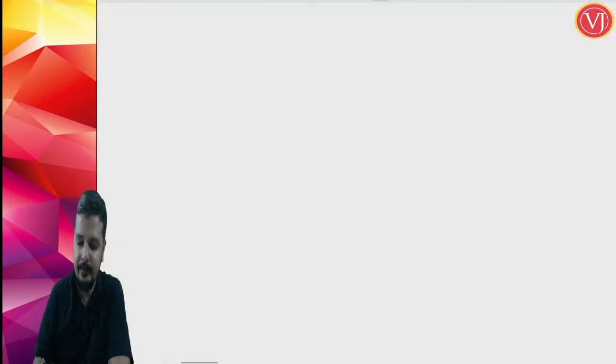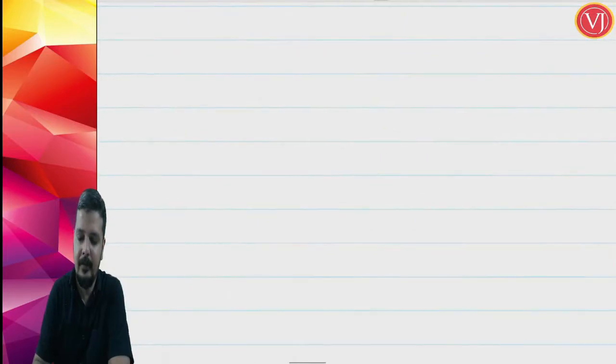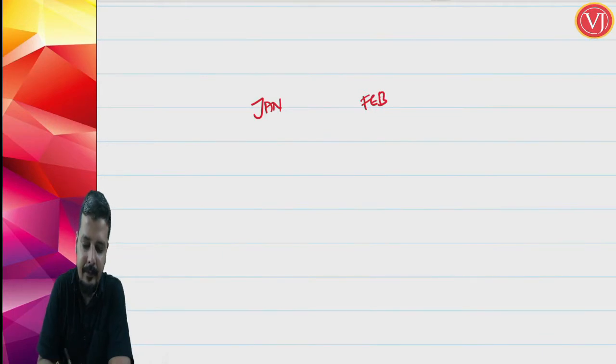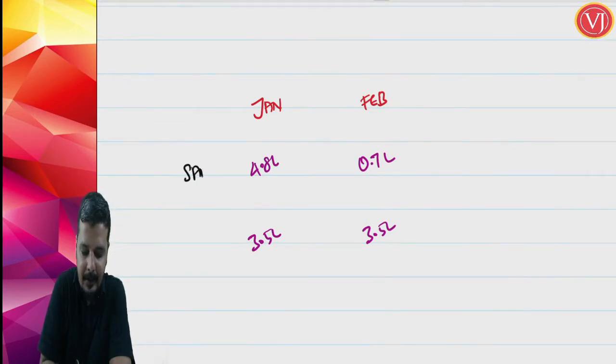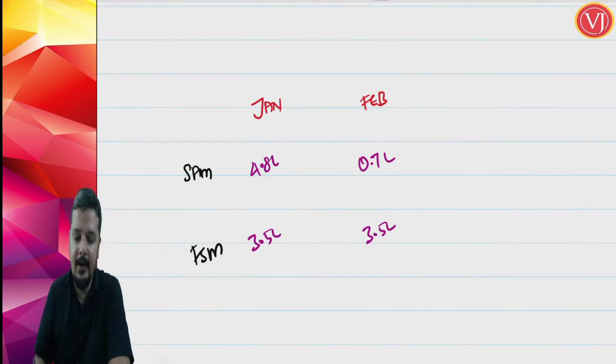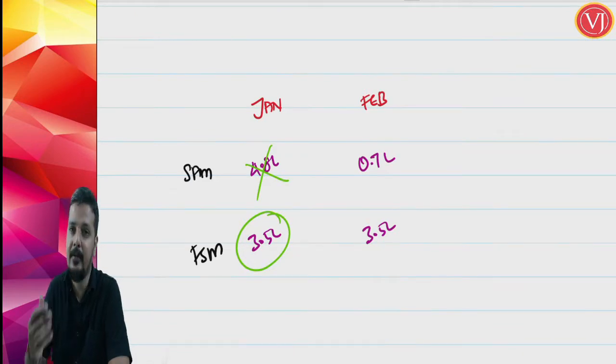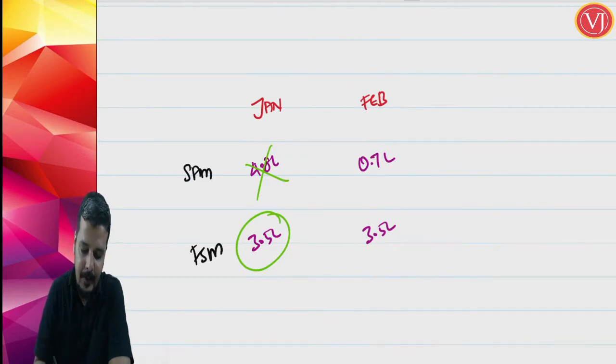So, what assessee can do for January month, I am just writing the figures again. For the month of Jan, self-assessment method gives 4.8 lakhs. For the month of Feb, self-assessment method gives 0.7 lakhs, and fixed sum method gives 3.5 lakhs. Now, the first is your self-assessment method and second is your fixed sum method. For the month of Jan, he could have gone for fixed sum method. He could have ignored self-assessment method because it is giving lesser payment. For the month of February, he could have ignored fixed sum method.